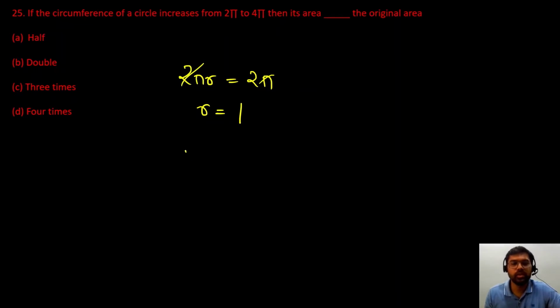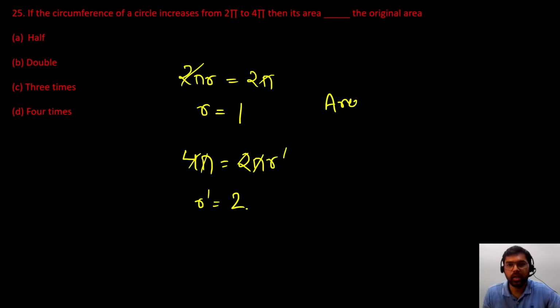When the circumference becomes 4 pi, the new radius r dash is 2. So the first circle's area is pi r square, which is pi. The second circle's area is pi r dash square, which is pi into 2 square, 4 pi.